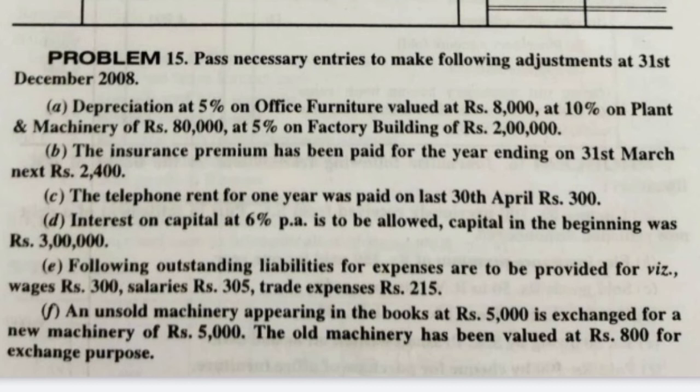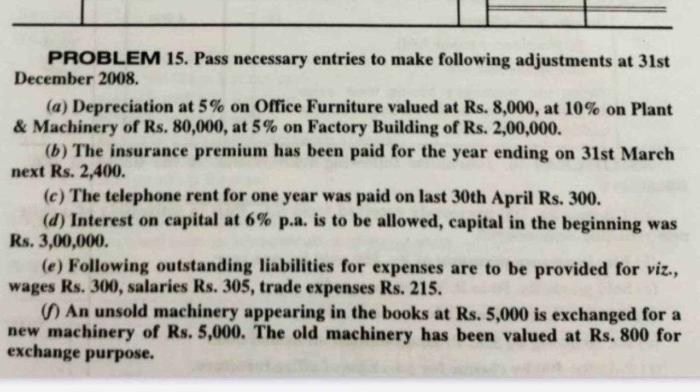Okay, so it will have the debit balance, and to which account will it get credited? To the insurance account. Prepaid insurance account debit 2,400, right? So for 3 months we are paying, that is for January, February, March.